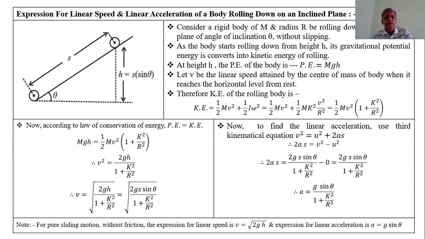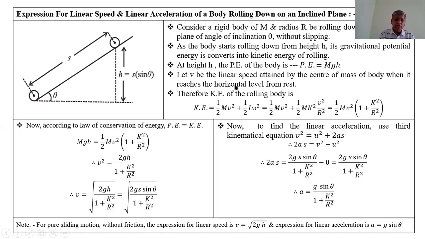then the kinetic energy of the rolling body is equal to half mv square plus half I omega square, that is equal to half mv square plus half mk square v square upon r square, which is half mv square into bracket 1 plus k square upon r square. This is the relation for the kinetic energy of a rolling body. We have already studied this in earlier slides.